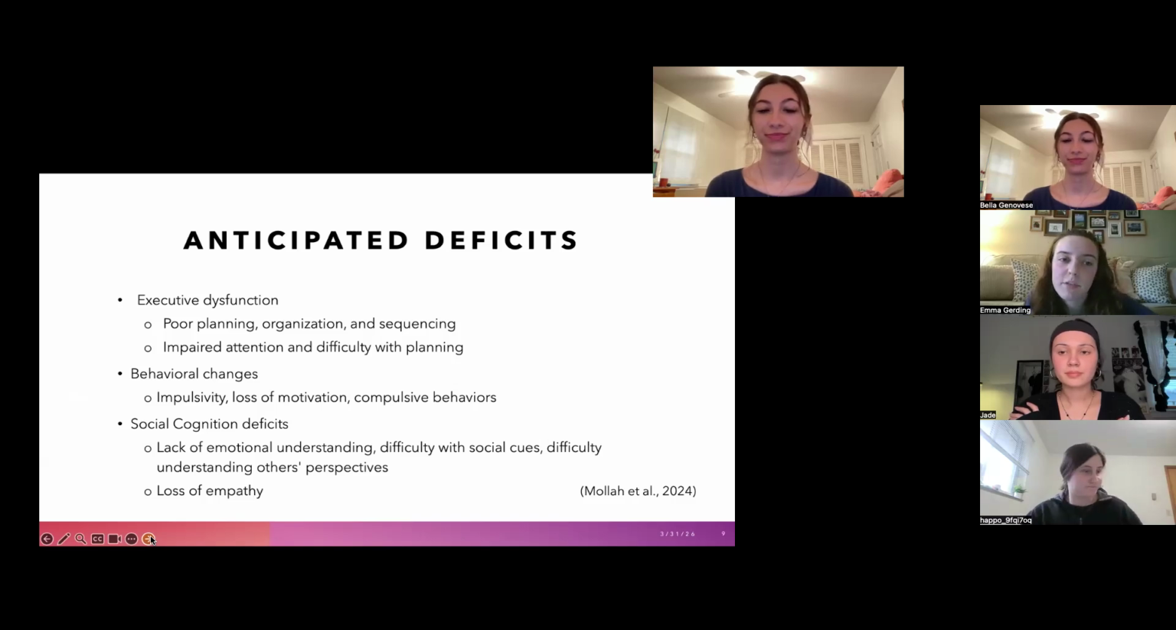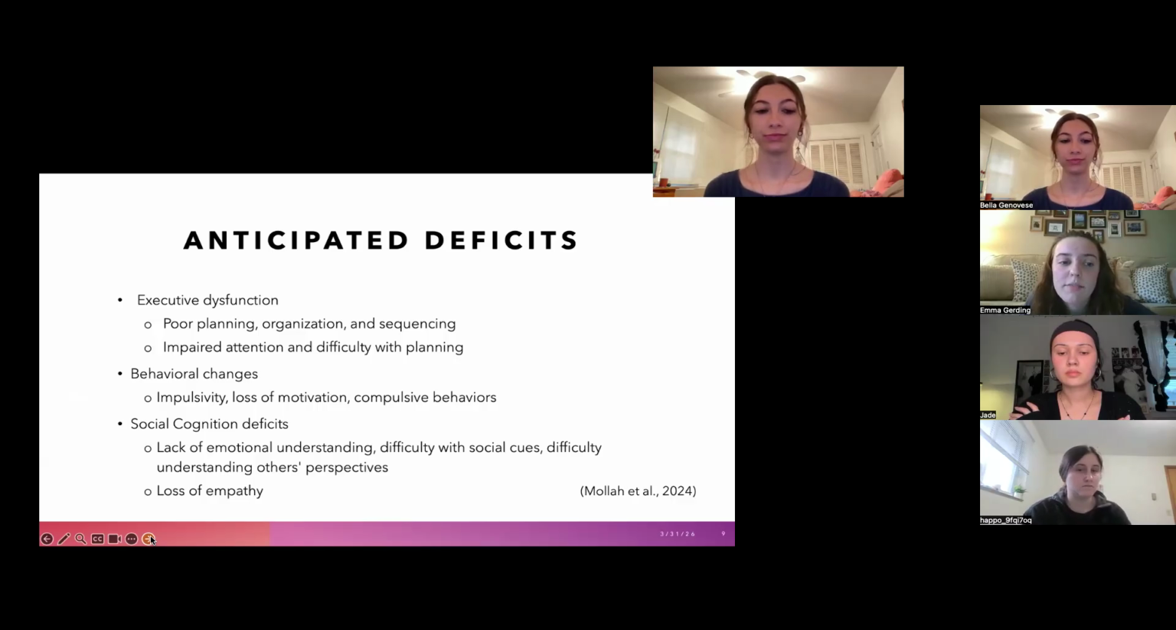So there are quite a few deficits that arise from FTD. These can include executive dysfunction, which is seen through poor planning, organization, and sequencing. This can also be seen through impaired attention and more difficulty with planning. Behavioral changes can be seen through increased impulsive and compulsive behaviors, as well as a loss of motivation.